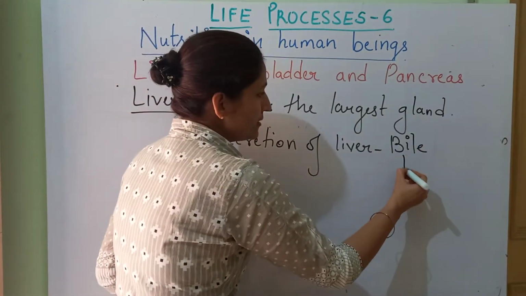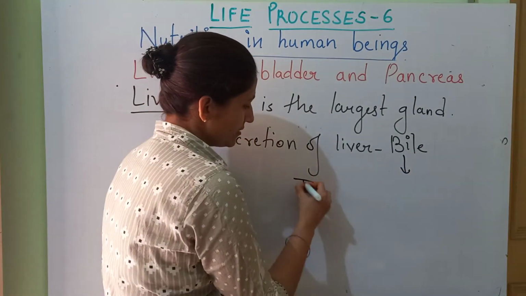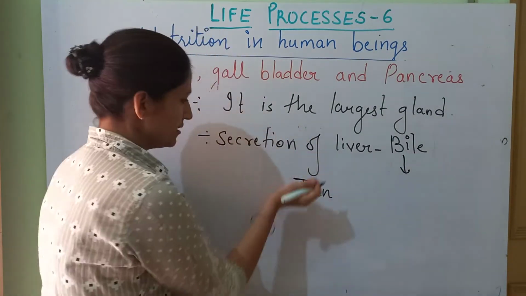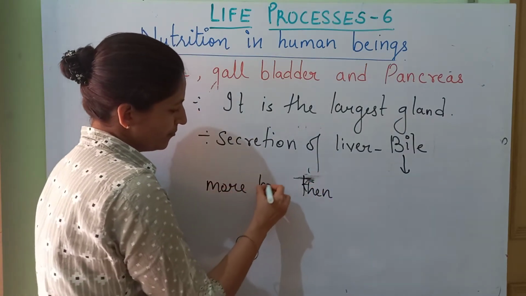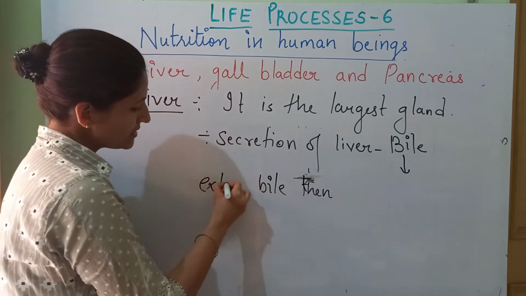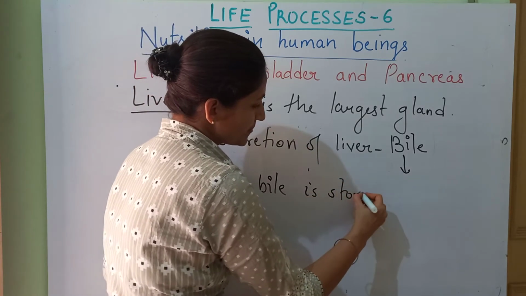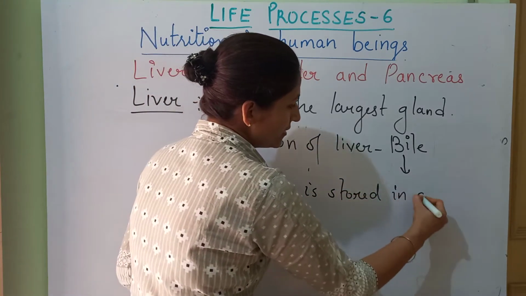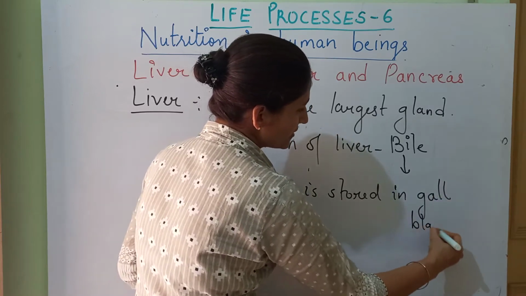Now, when the bile is secreted in more amount, then, we'll just write, more bile or extra bile. Just write extra bile is stored in a pouch-like structure called gallbladder.